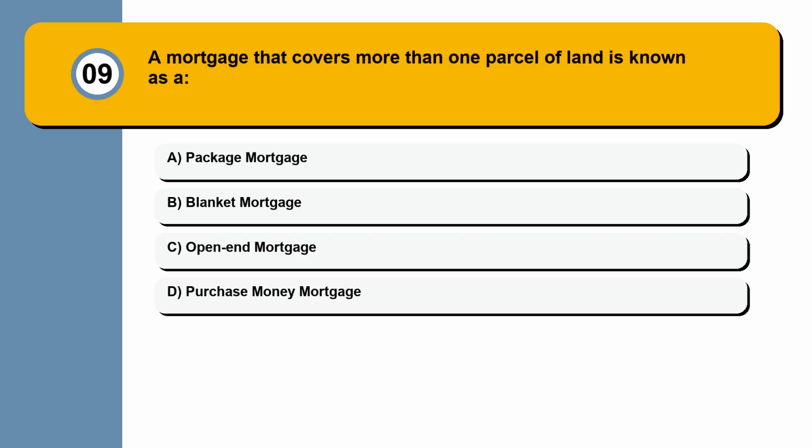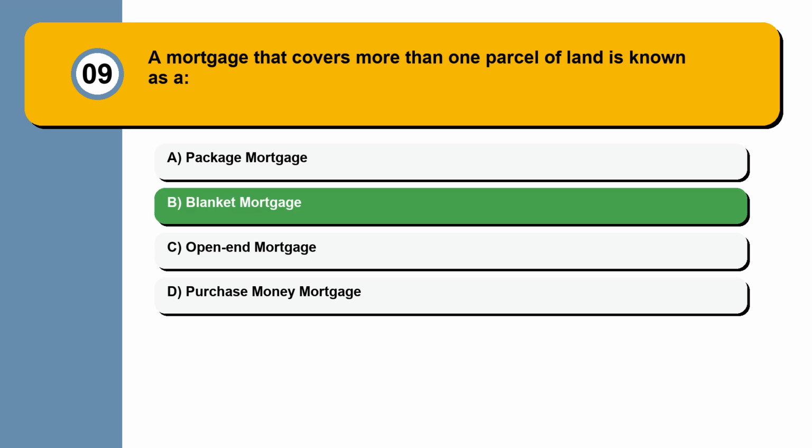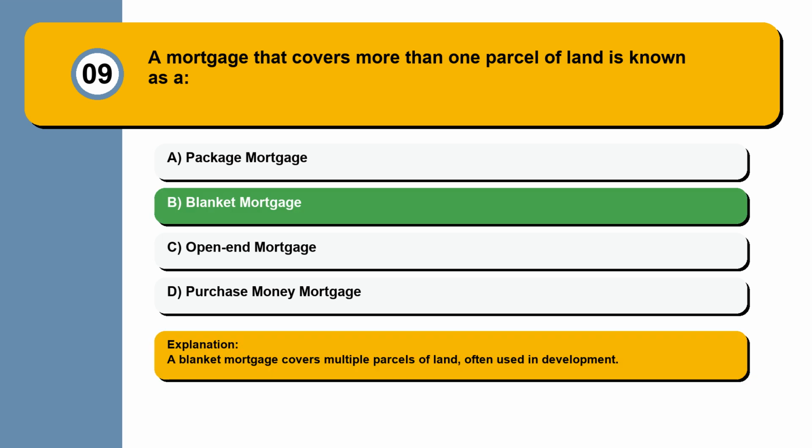Question 9. A mortgage that covers more than one parcel of land is known as a: package mortgage, blanket mortgage, open-end mortgage, purchase money mortgage. A blanket mortgage covers multiple parcels of land, often used in development.